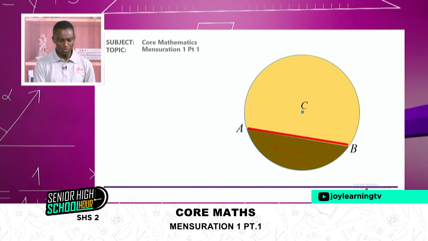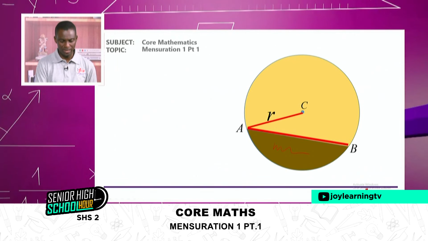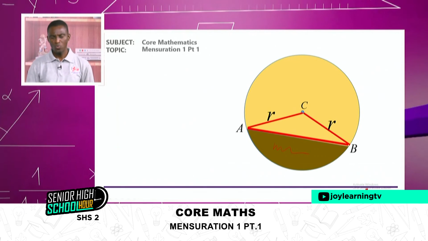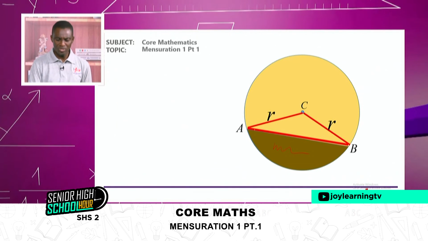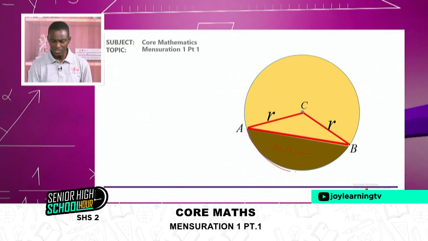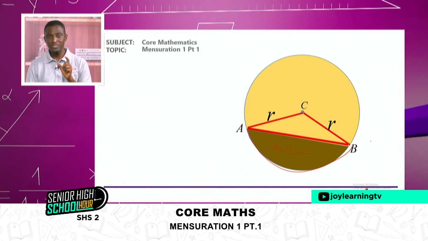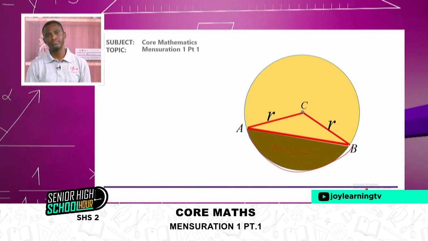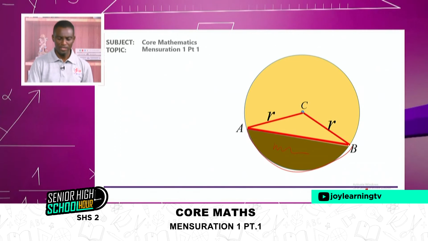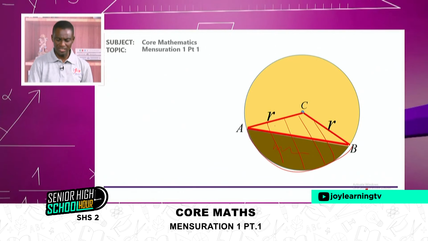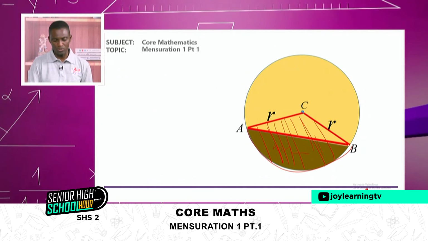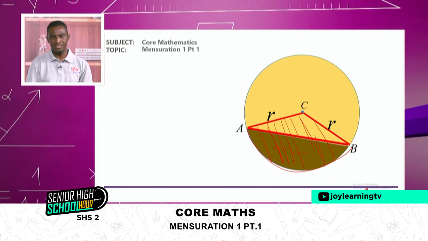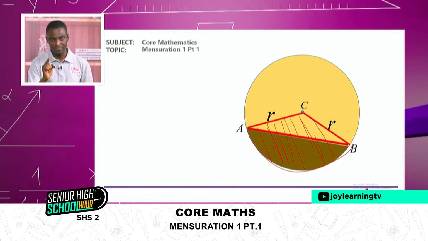Now, I want to create this particular line, I mean the radius here. When I create this one, observe it. This line that I've created, which is the line AC and then the CB, together with the length of this arc, gives us a sector. Look at that critically. The whole of this is called a sector. But you know that. I'm including the segment and then the triangle. So the triangle at the top plus the segment together gives us a sector.